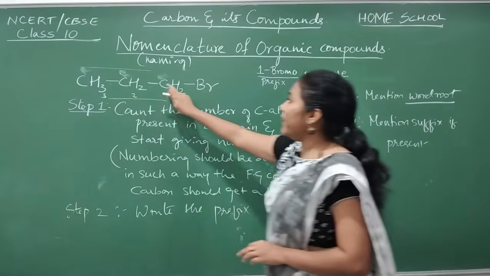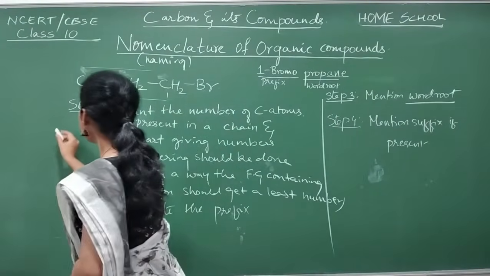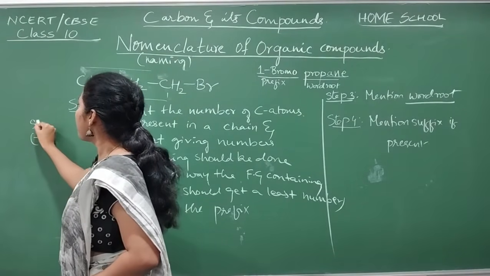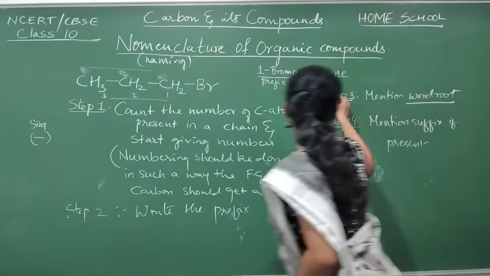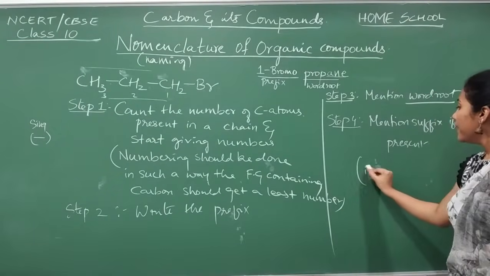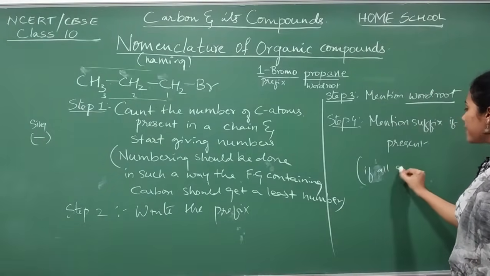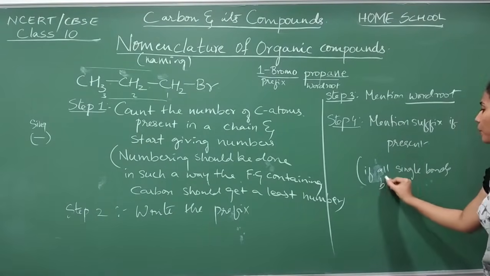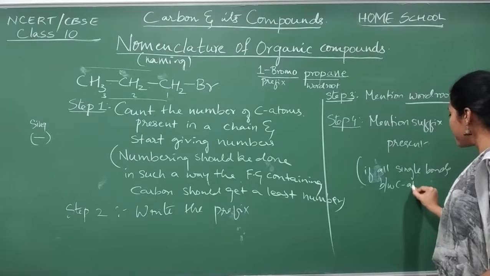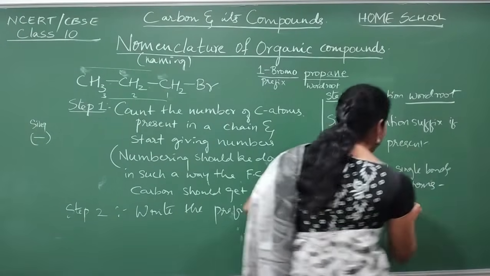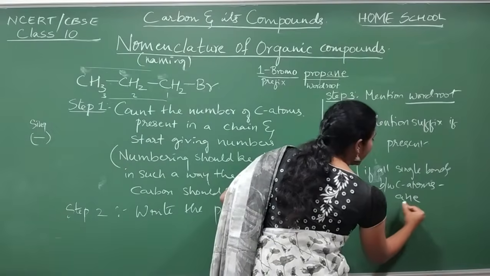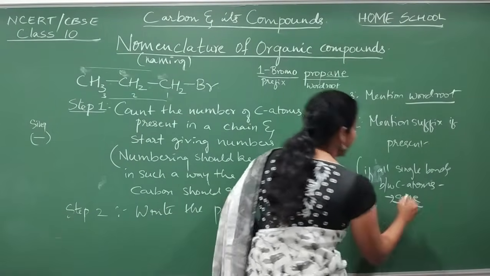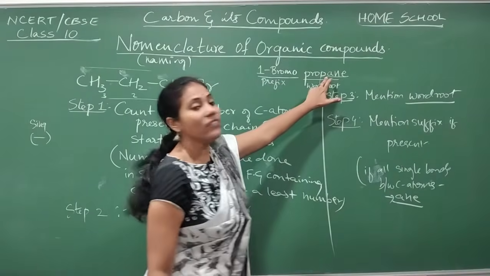This is also important. If all single bonds are there, let me write here. If all single bonds between carbon atoms, you know what you have to join, guys? ANE should be joined to the word root.